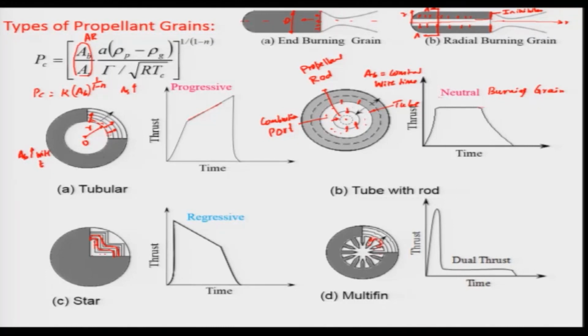And by combining all these things, various kinds of grain design can be made. That depends on the innovativeness of the designer and also the type of propellants one can have. We will see some of them further now.